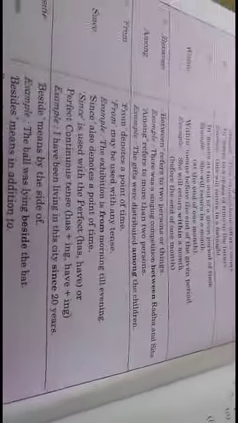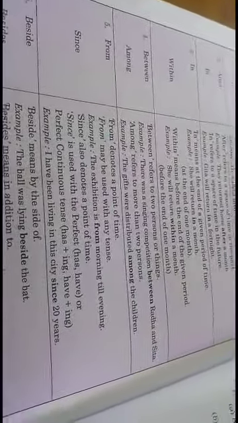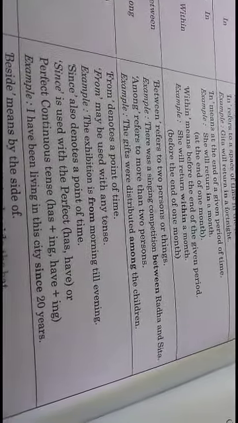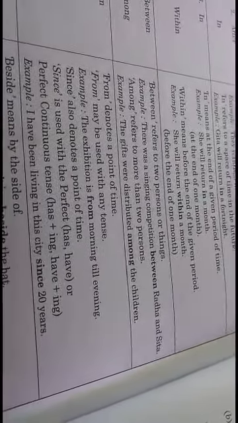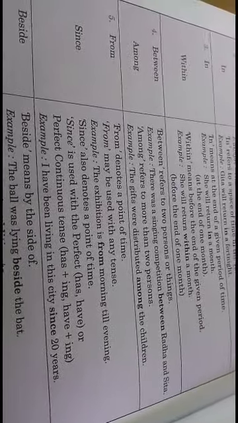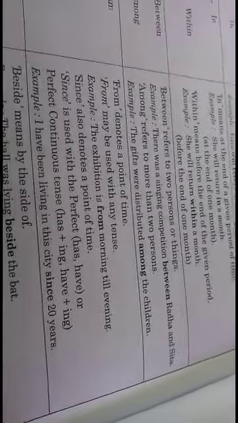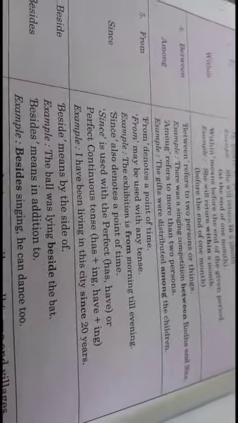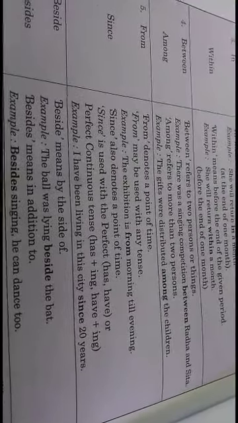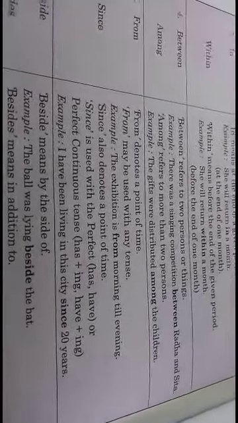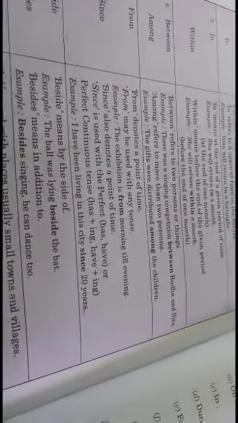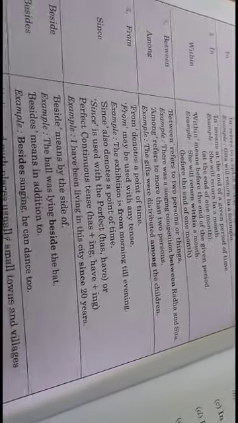What is the difference between from and since? From denotes a point of time. This is a very important preposition. From may be used with any tense. For example, the exhibition is from morning till evening. Since also denotes a point of time. Since is used with the perfect, has or have, or perfect continuous tense. For example, I have been living in the city since 20 years, like this.